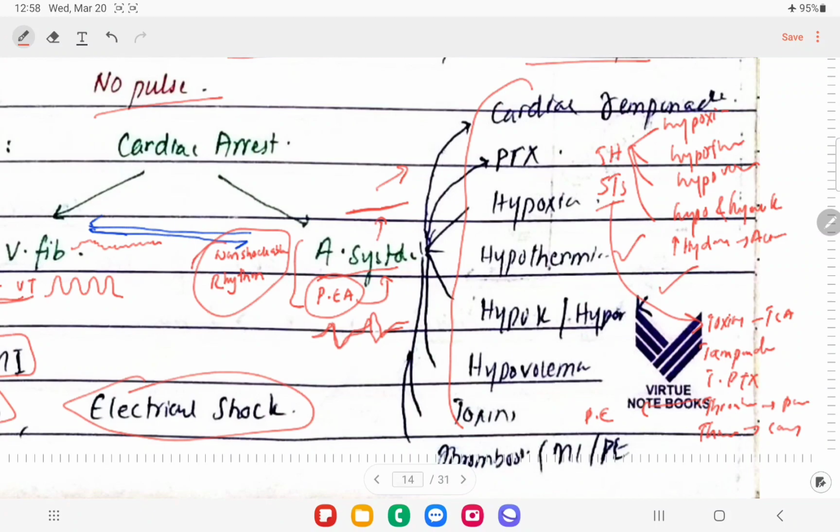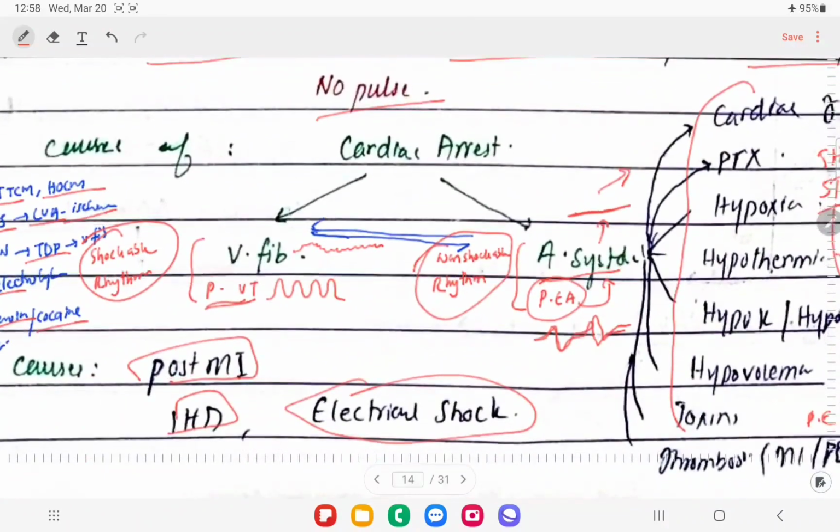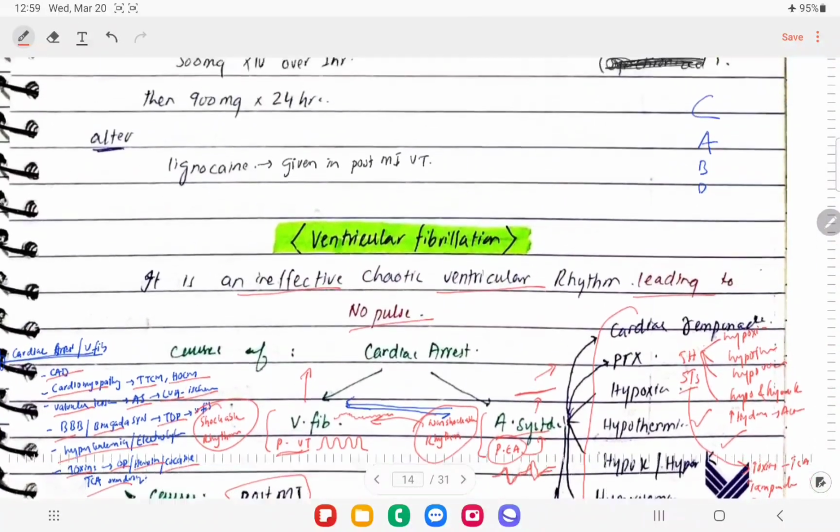So these are the 5Hs and 5Ts, which are important causes of asystole and pulseless electrical activity, right? If we don't treat pulseless electrical activity, this is going to convert into asystole, right? So basically our purpose in giving CPR and all that is to convert this non-shockable rhythm into a shockable rhythm, and then we'll give shock and we'll get the normal sinus rhythm back, if the patient is lucky enough. So let's move on to the next page.